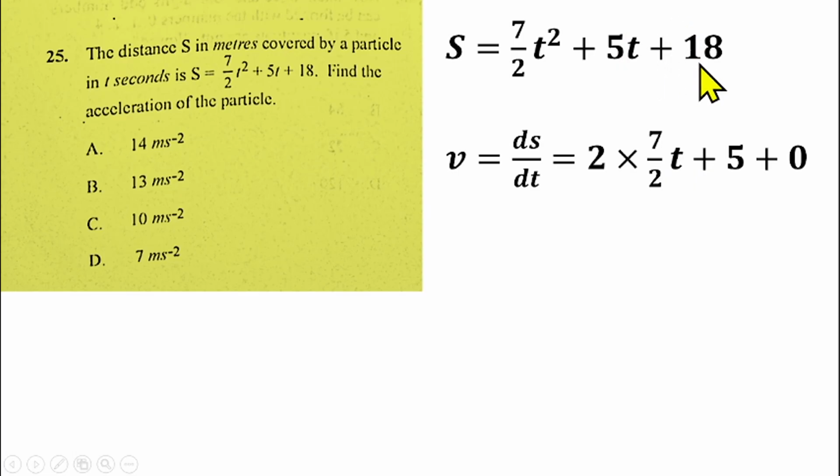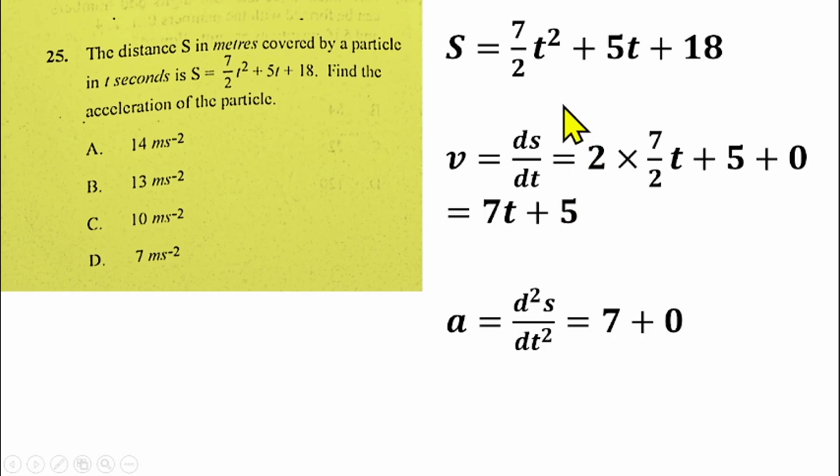If I differentiate 18, that gives us 0. If I simplify that, 2 cancels 2, so we'll be having 7t plus 5. Again, we have to find acceleration, so I need to differentiate this function again. If I differentiate the v with respect to t, that will give me dv/dt, which represents acceleration. So acceleration will be dv/dt, or I can differentiate this function again.